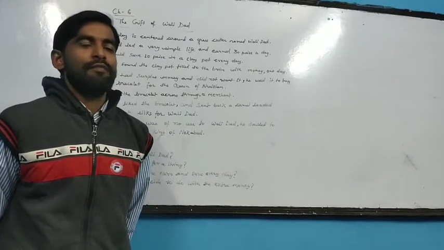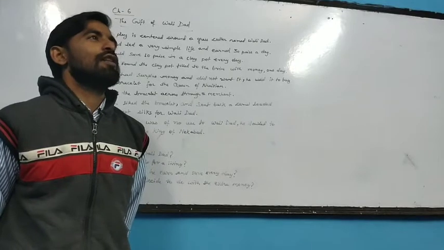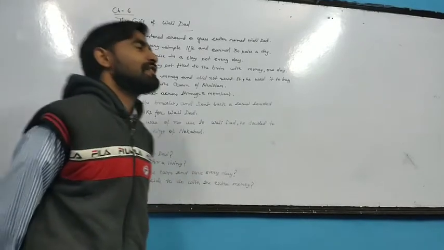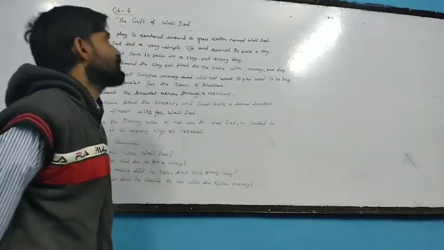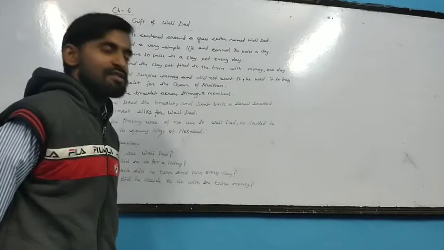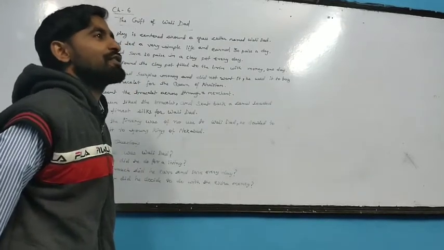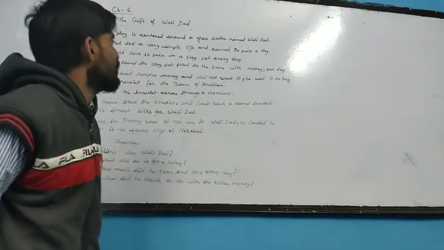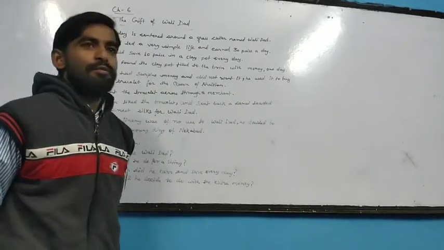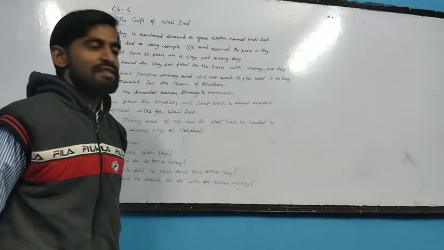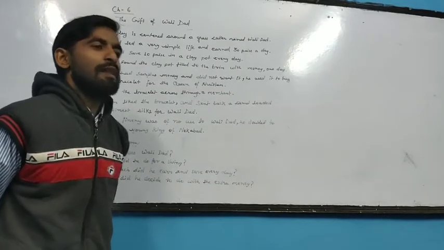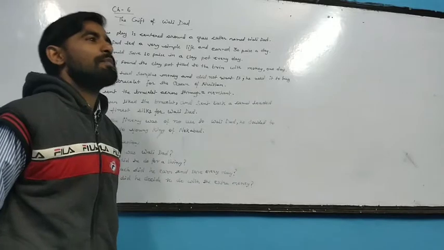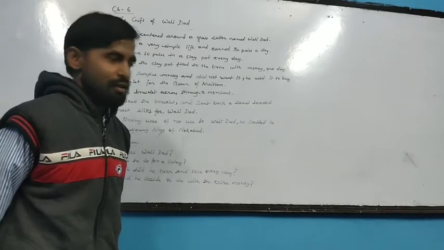As I have told you previously, you have to read this chapter, and the name of this chapter is The Gift of Wali Dad. This is chapter number 6 that is given in your main course book. I think most of you have already read this chapter, and might have understood the basic concept of this chapter.